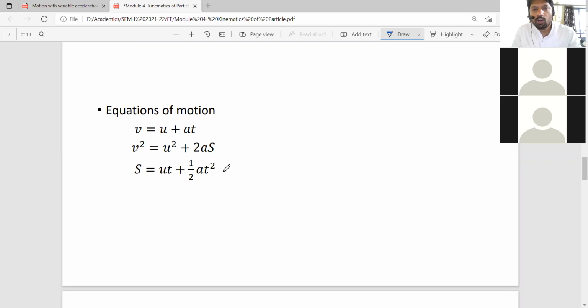So you note down all these formulae which have the connection between distance, velocity and acceleration. Then we will continue with the next topic.